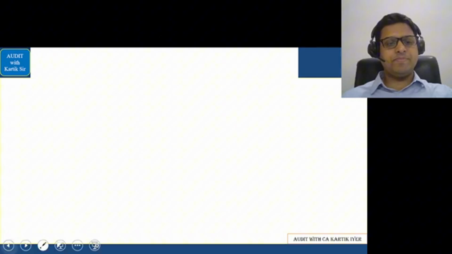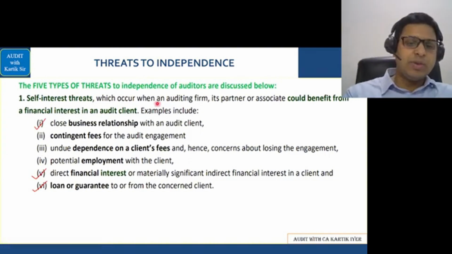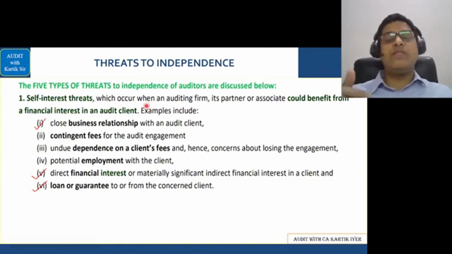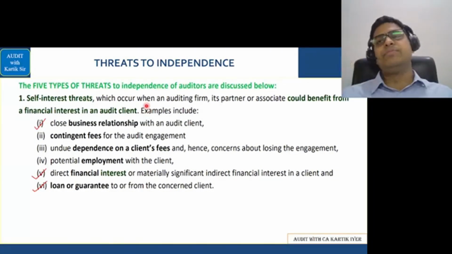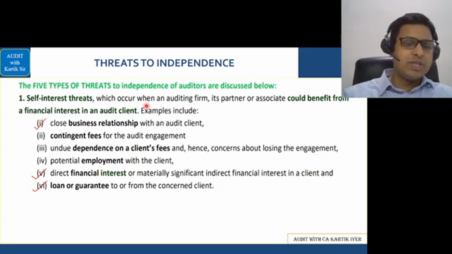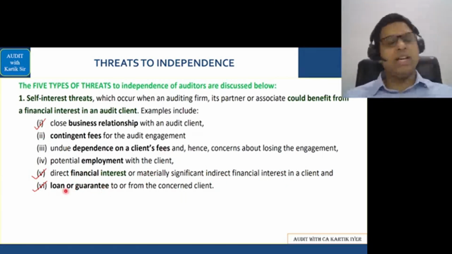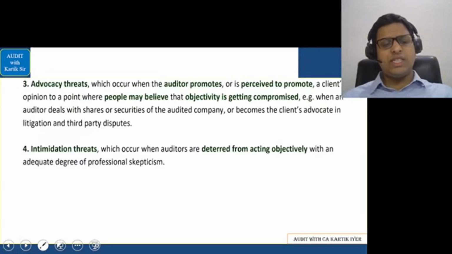In self-interest threats, in the class we had done the examples very nicely. Basically, wherever the CA may put his self-interest at a higher level, he may not comply with the requirement of independence. For that we did a code called BCDEFG. Business relationship, then contingent fees, then dependence on the client's fees, employment with the client, financial interest or materially significant indirect financial interest in the client, and finally guarantee or loan. That is called self-interest threat, BCDEFG. We had done all these examples in the class.